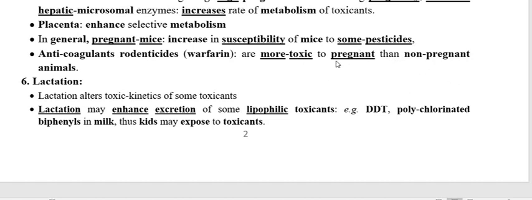So here what you are finding is that toxicants like the anticoagulant rodenticide warfarin and some pesticides are more toxic to pregnant animals as compared to the non-pregnant.